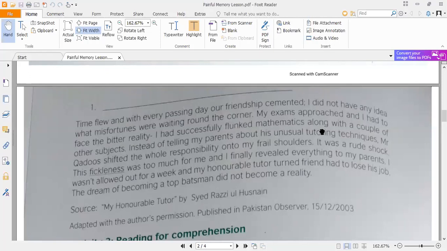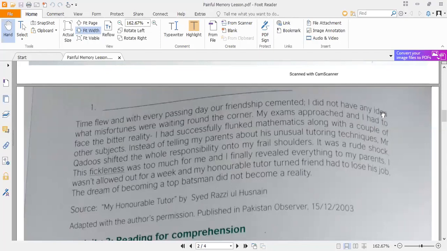Now the student tells that when the exams approached, not only in the mathematics subject, but he failed in other subjects as well. He didn't score well in any of the subjects. Instead of telling my parents about his usual tutoring technique, Mr. Kudus shifted the whole responsibility onto my frail shoulders.